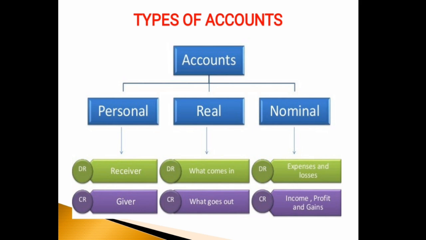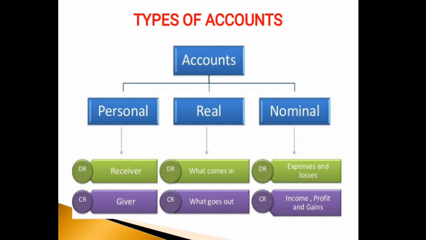Third type of account is nominal account. These account types are related to income or gains and expenses or losses. For example, rent account, commission received account, salary account, wages account, conveyance account, etc. The rule for journalizing nominal account is debit all the expenses and losses of the business, credit all the incomes and gains of the business.